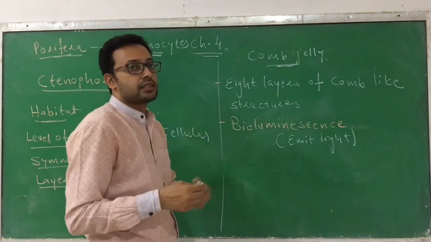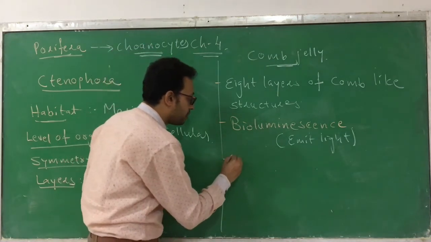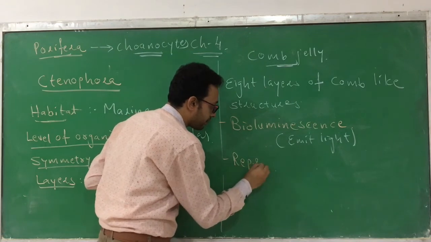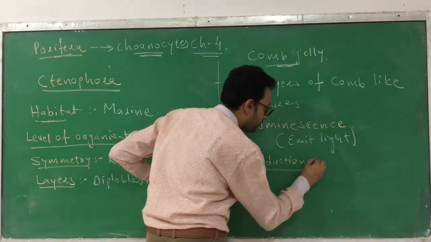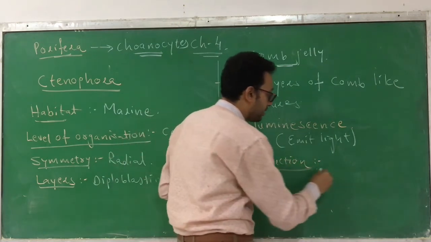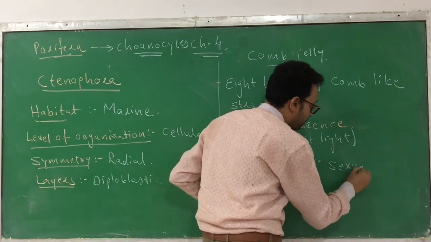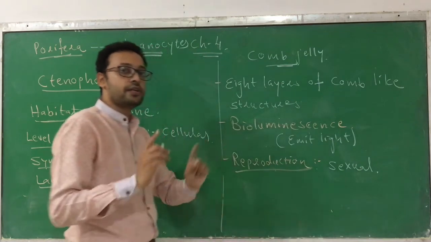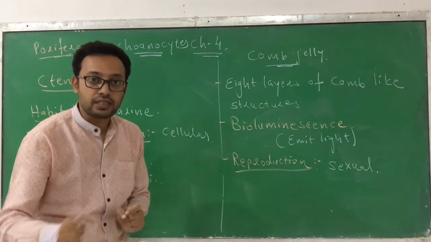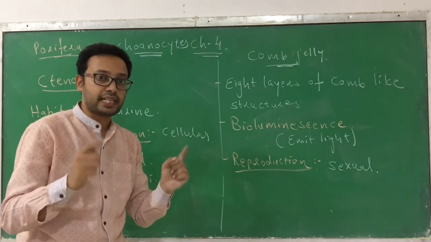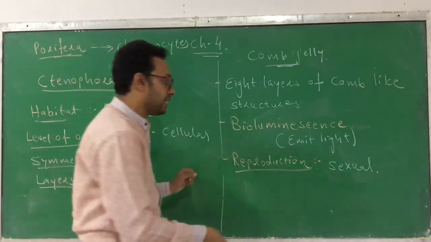Next, how do they reproduce? They reproduce by the sexual method. Remember, the fertilization is external and the development is indirect.